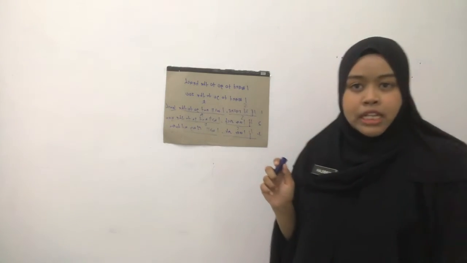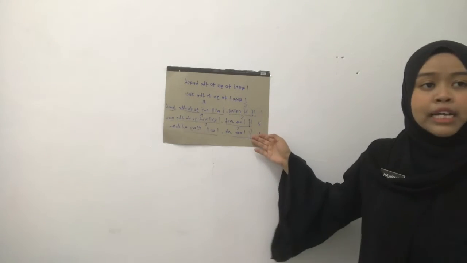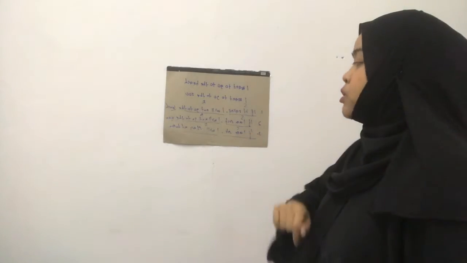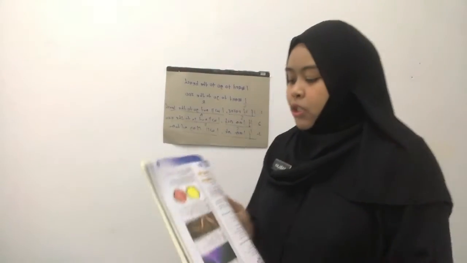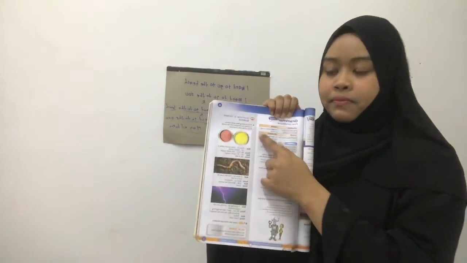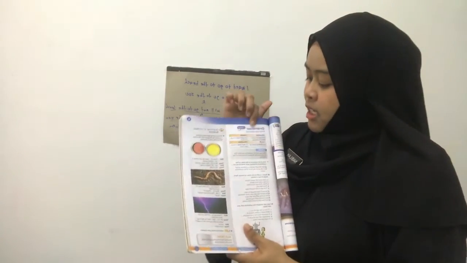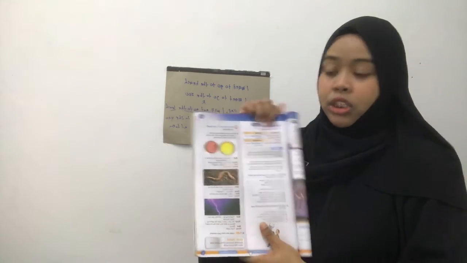Okay, you understand so far? These sentences are what we call first conditional. This is what we're going to learn for today's lesson. Now open up your textbook, page 57. I want you to look at the table over here. Inside this table are example sentences of the first conditional.